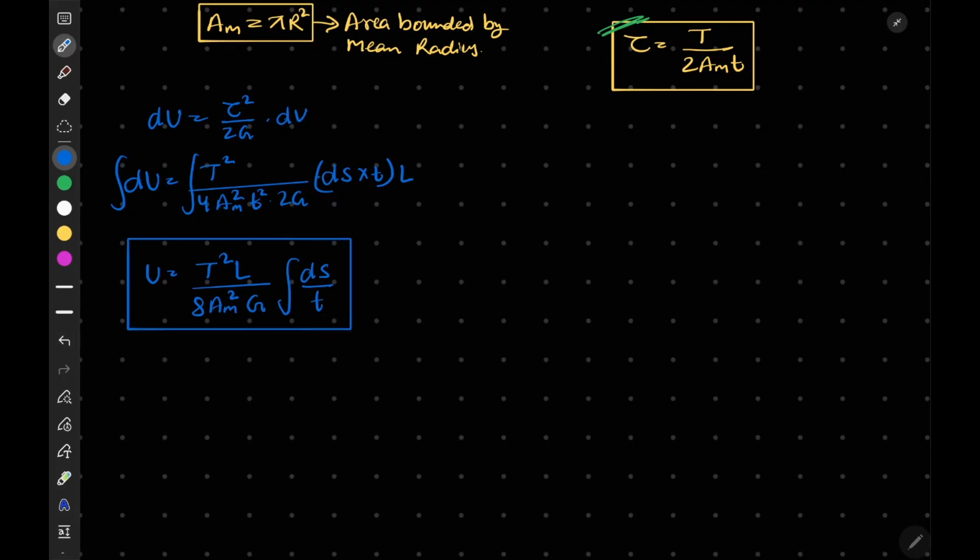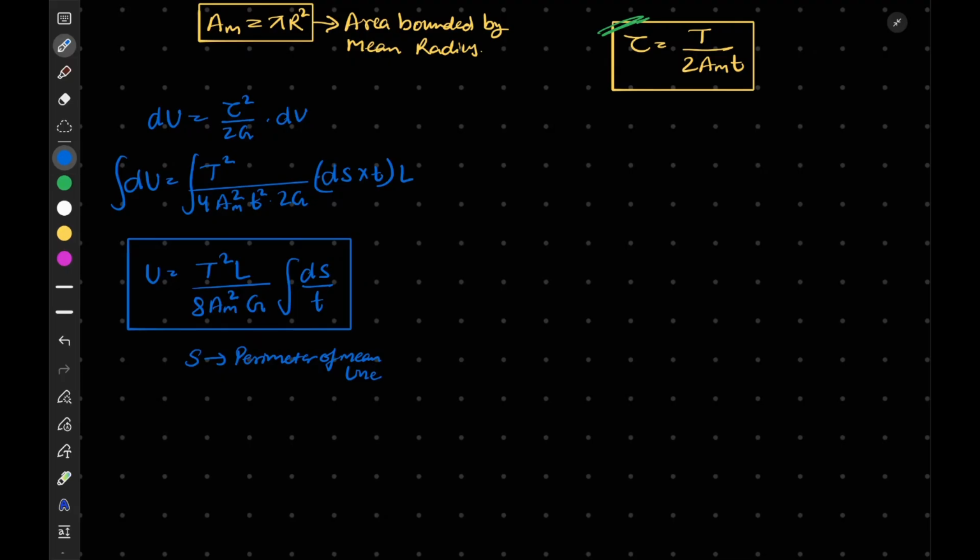And S is the perimeter of the mean line. This formula will be applicable even if it is a rectangular thin section also.